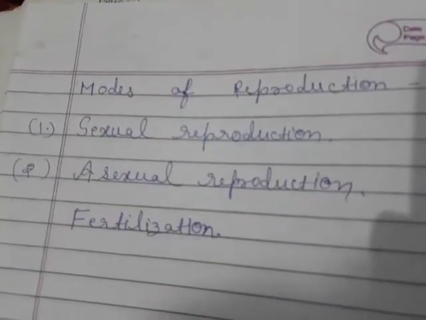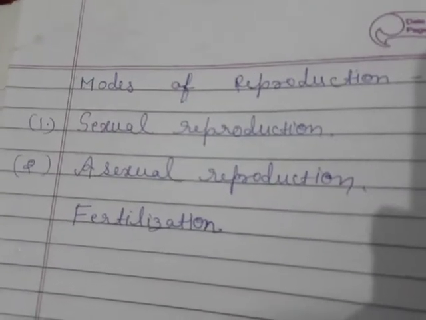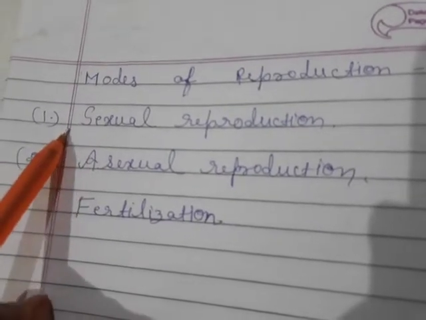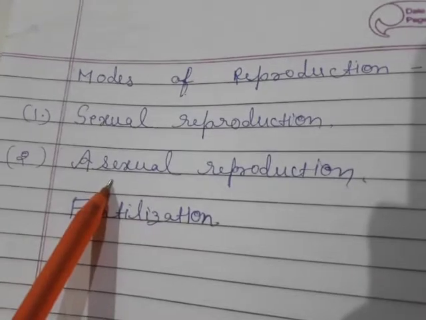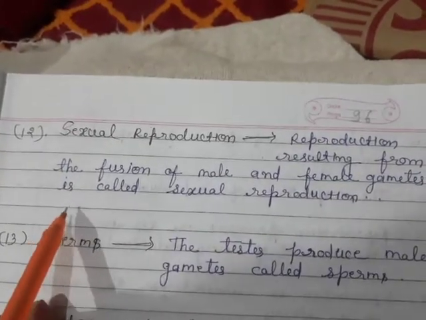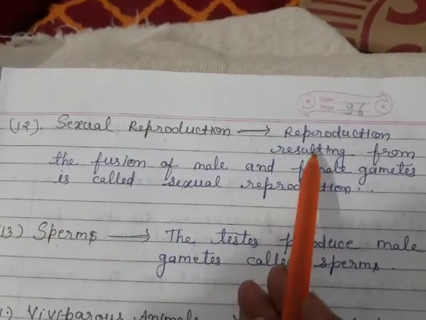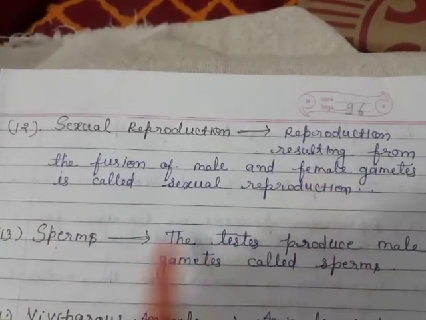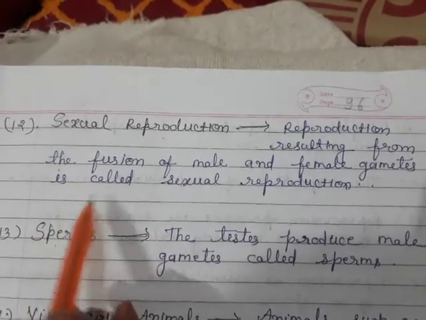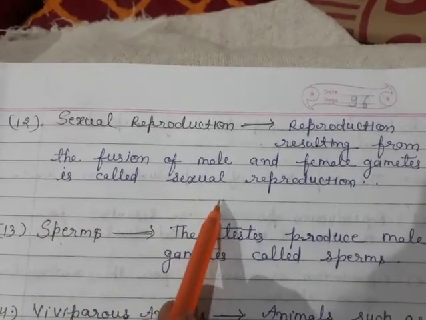There are two modes of reproduction: one is sexual reproduction, the other is asexual reproduction. What is sexual reproduction? Reproduction resulting from the fusion of male and female gametes is called sexual reproduction.